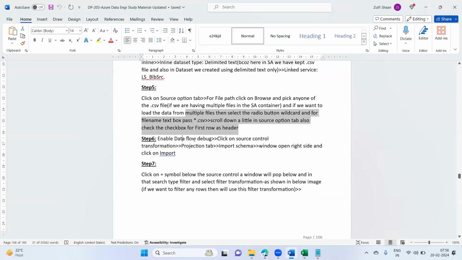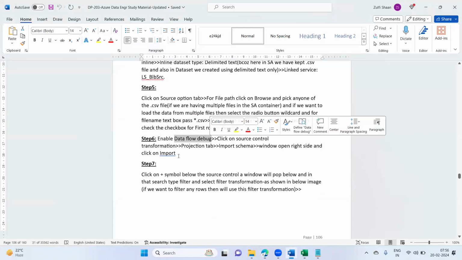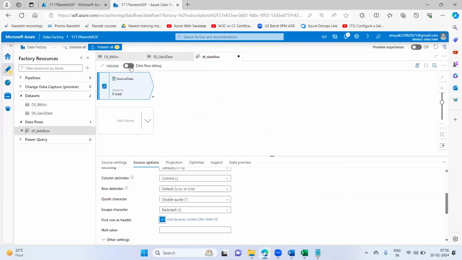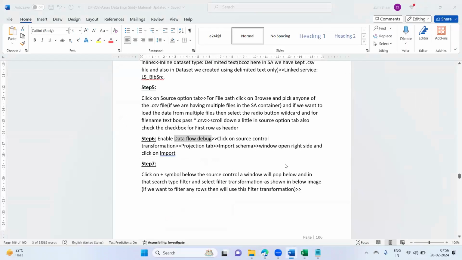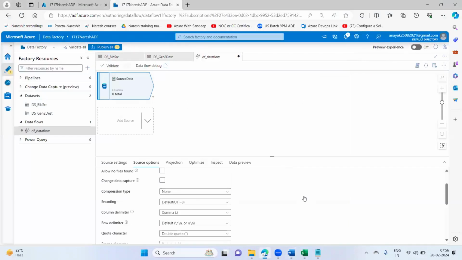Then enable data flow debug. Compulsorily click on the source transformation projection tab. So first enable this data flow debug. Compulsorily you have to do this one. Then click on the source transformation tab.